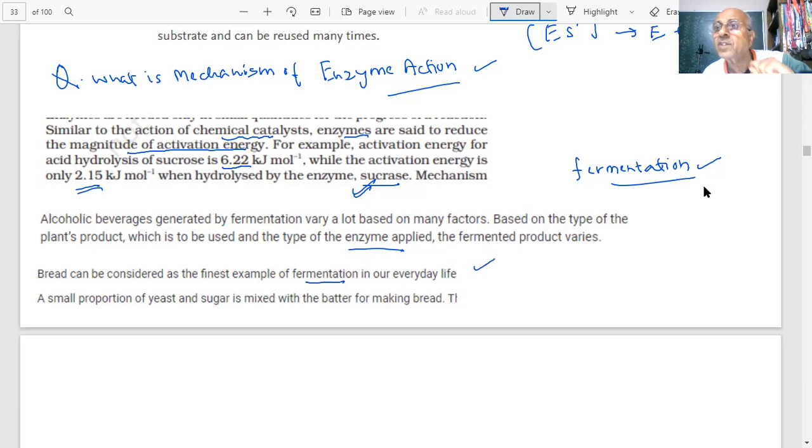These breads, you know, are prepared by fermentation. You have heard about yeast. You have used it at home sometime for making dosa or something. What do you do? You are putting yeast somewhere.